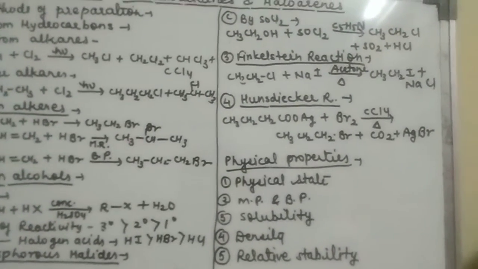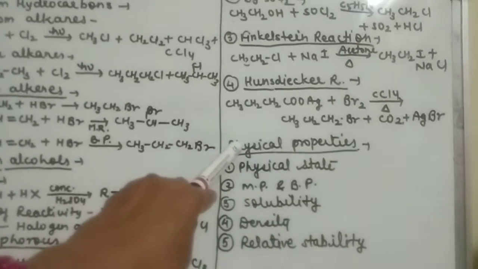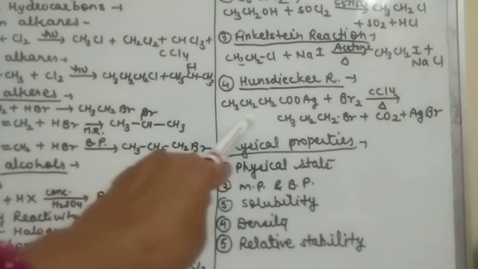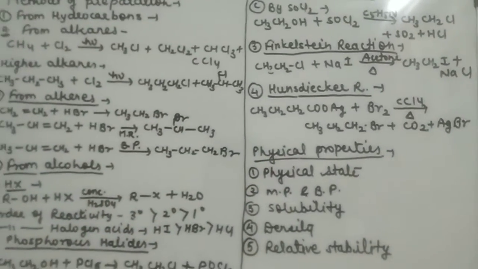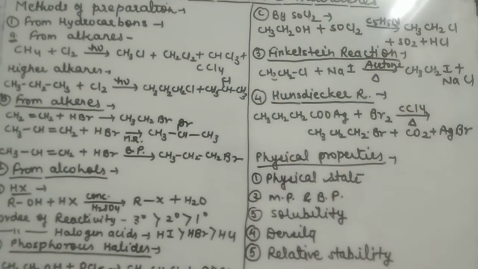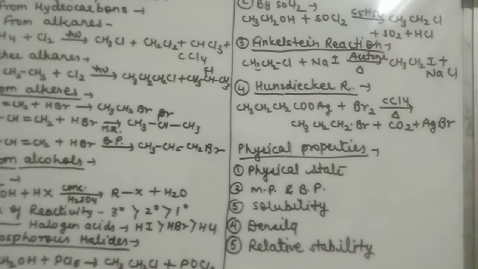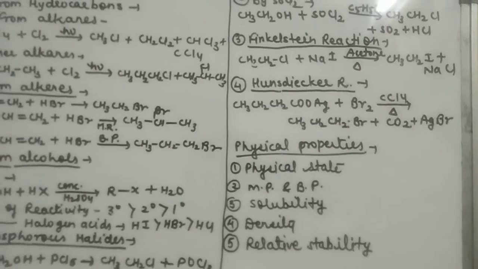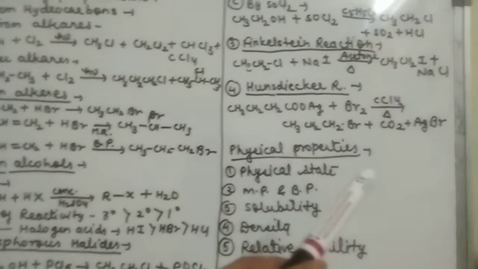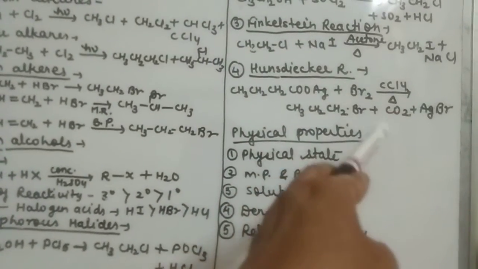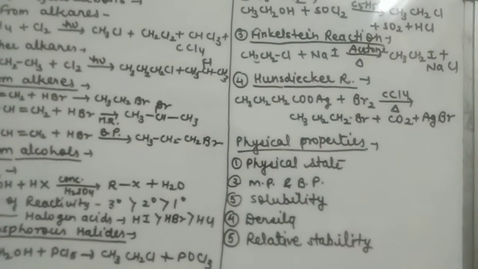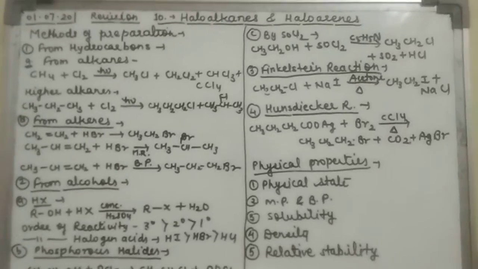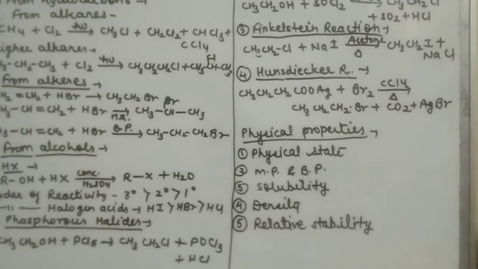Next is the Hunsdiecker reaction. In this reaction we have to take the silver salt of fatty acids, CH3CH2CH2COOAg. The H of the fatty acid's COOH is replaced by silver, Ag, so it is known as the silver salt of the fatty acid. It reacts with Br2 in presence of CCl4, and we get CH3CH2CH2Br plus CO2 and AgBr. So this is bromopropane.